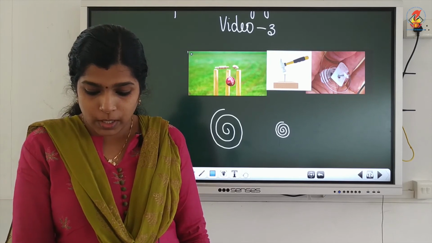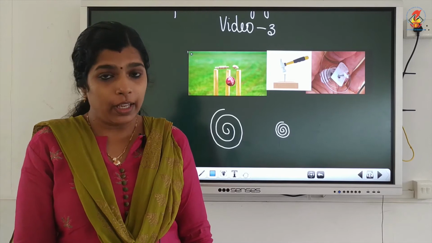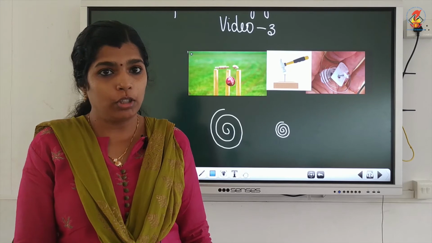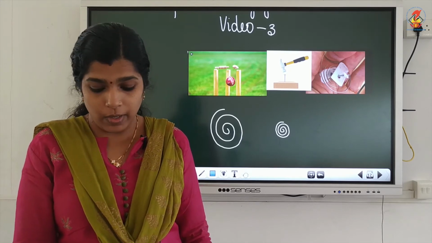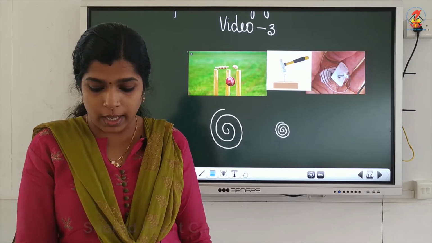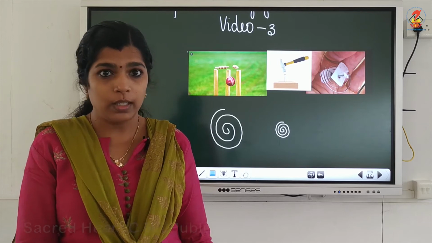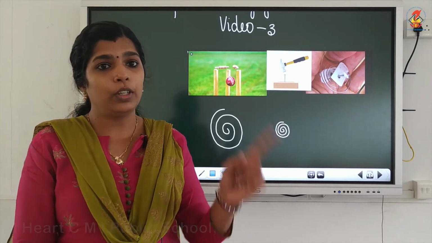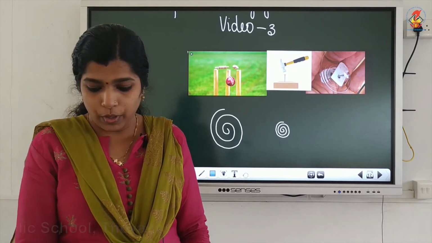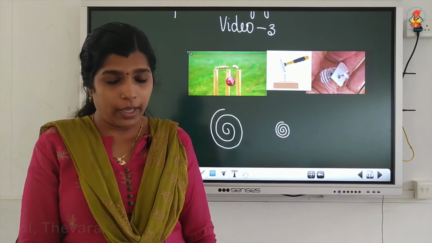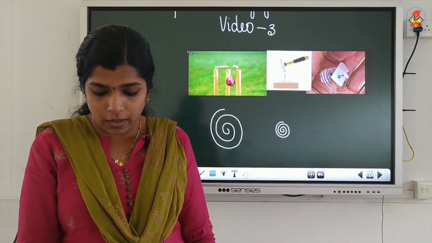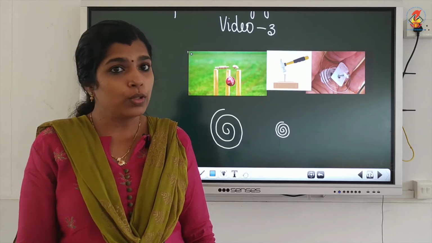An object that possesses energy can exert a force on another object. That means the energy will be transferred from one object to another. The second object may move as it receives energy, and therefore do some work.